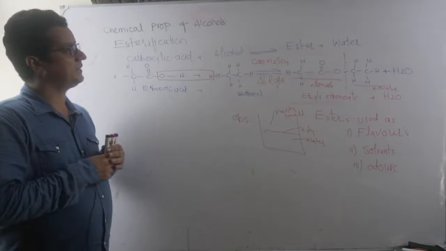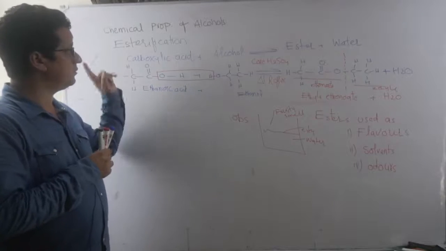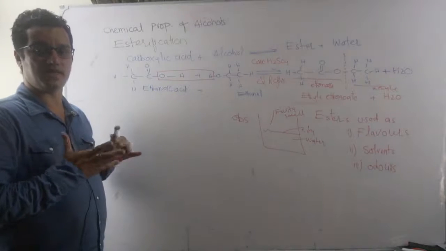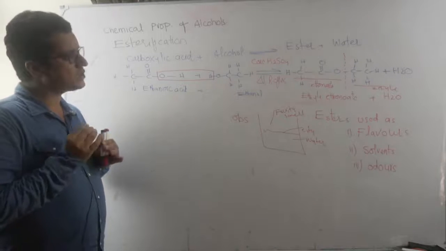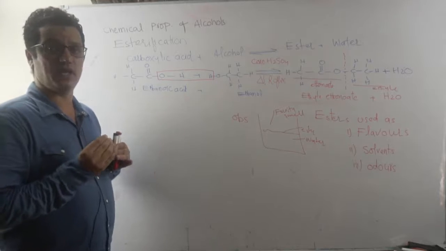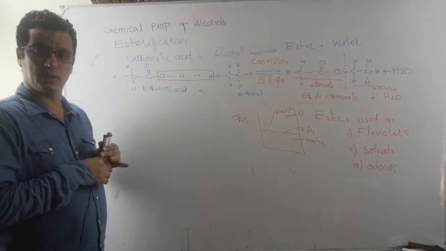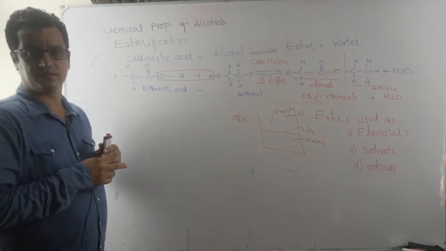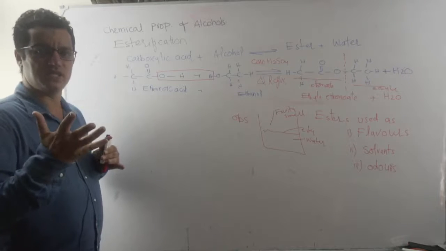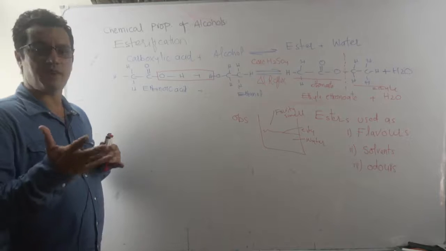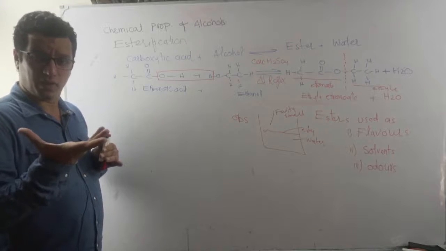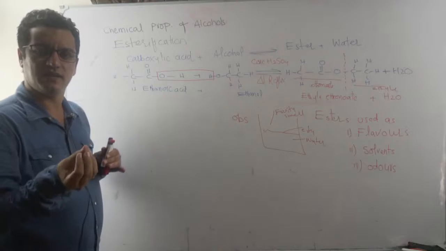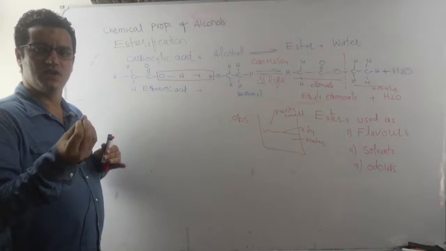So, the chemical properties of alcohols. We will carry on with one of the most important, esterification. Esters, you might have heard the name ester, the flavor. They are so important that esterification is one huge industrial setup all around the world, because esters are used as flavors. These are in all juices and beverages and many kinds of food stuff and bakery products. They have that aroma and the fruit feeling, the taste you feel, the peach, the banana, the pineapple, the tutti frutti and so many other things.